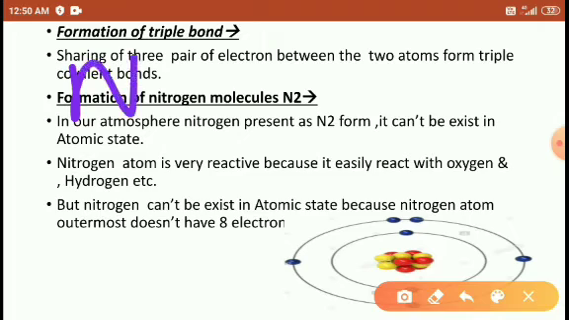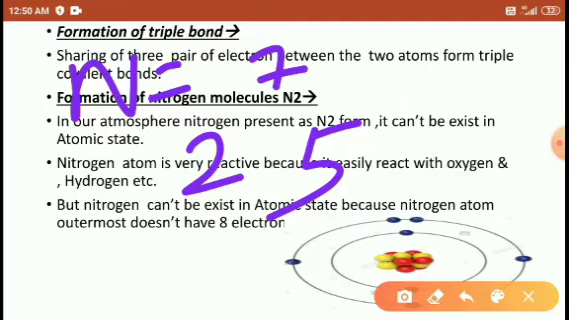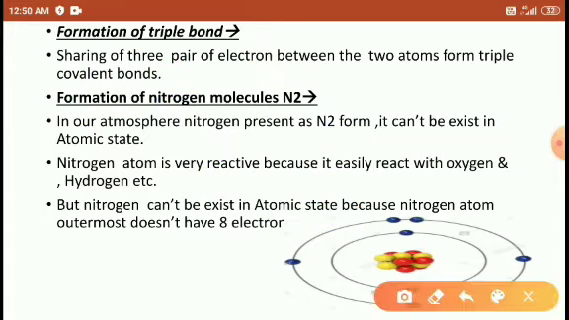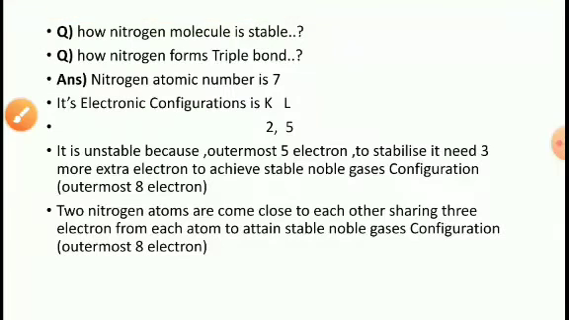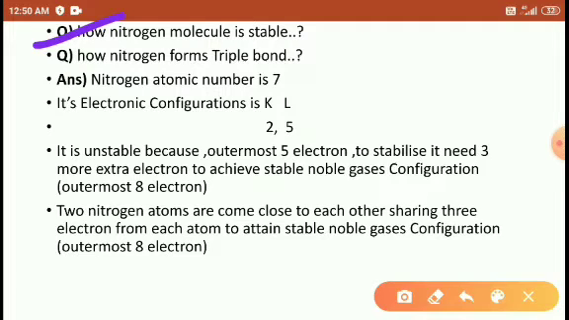So look here, nitrogen atomic number 7, configuration 2, 5. The 5 is less than 8, so it is unstable. Students, for stabilization, look at how the nitrogen molecule is stable, how nitrogen forms a triple bond. Nitrogen has atomic number 7, its electron configuration is K L, 2 5. It is unstable. Why is it unstable? Because its outermost shell has fewer than 8 electrons, because the outermost has 5 electrons.